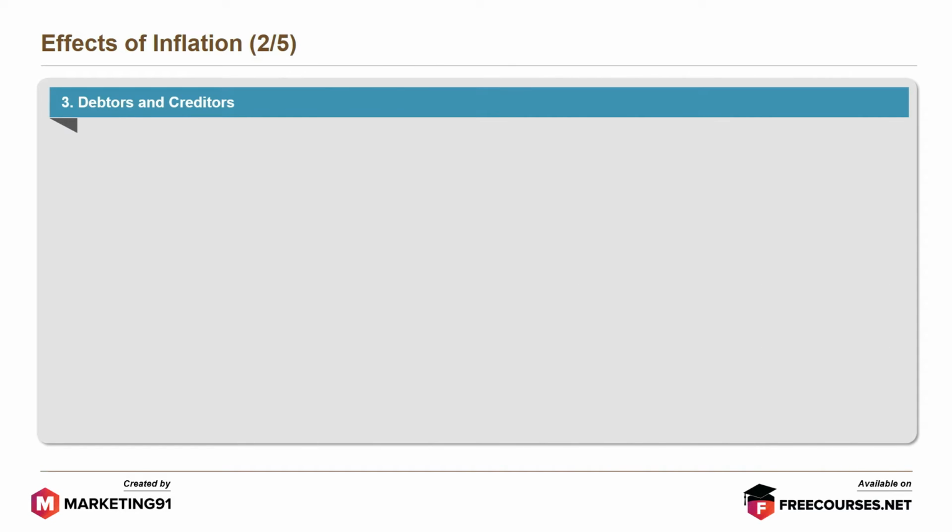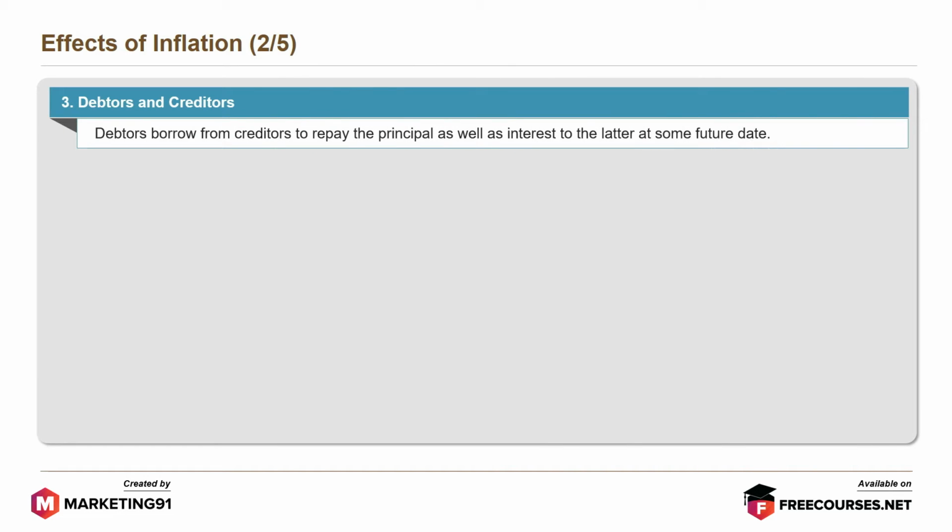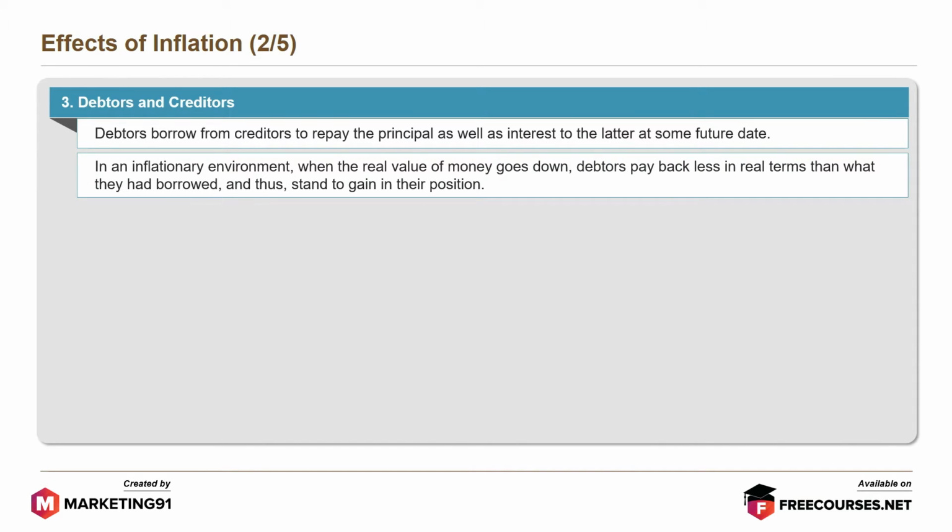Debtors and creditors. Debtors borrow from creditors to repay the principal as well as interest to the latter at some future date. In an inflationary environment, when the real value of money goes down, debtors pay back less in real terms than what they had borrowed and thus stand to gain in their position.